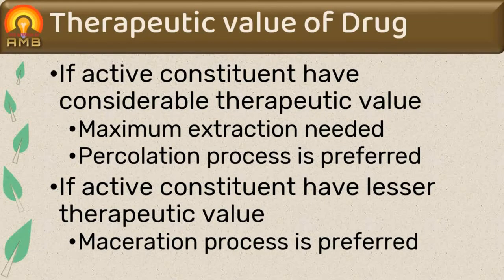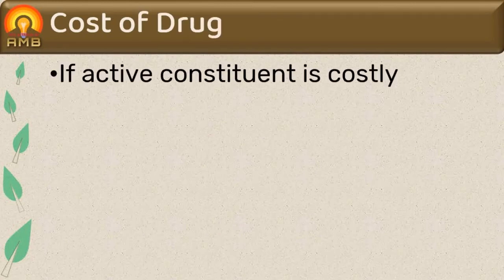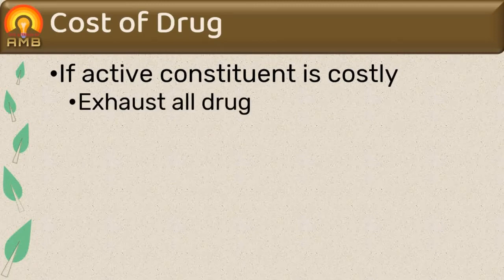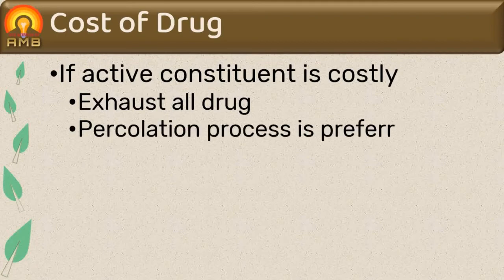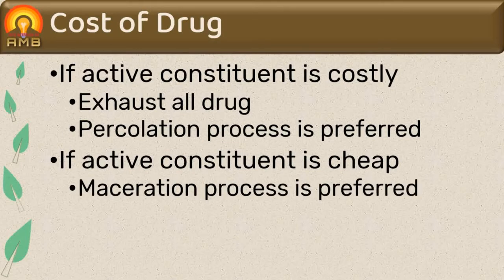Another factor is cost of the drug. If active constituent is costly, drug should be extracted till all the drug gets exhausted. Such drugs are extracted with percolation process, while the drugs having cheap active constituent are extracted with maceration process.